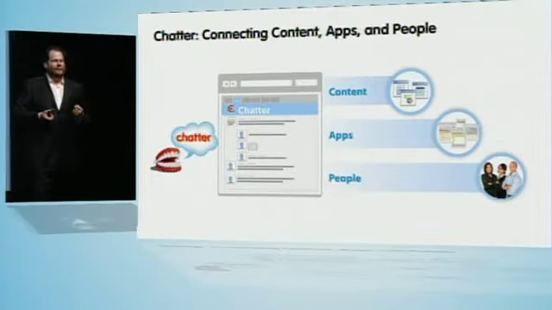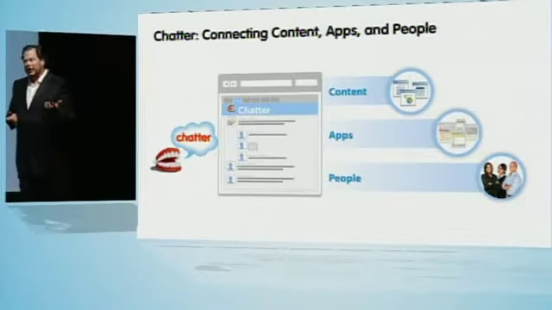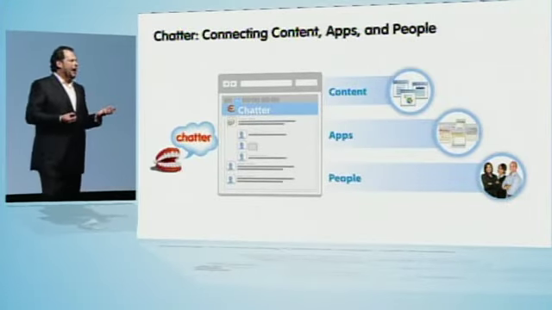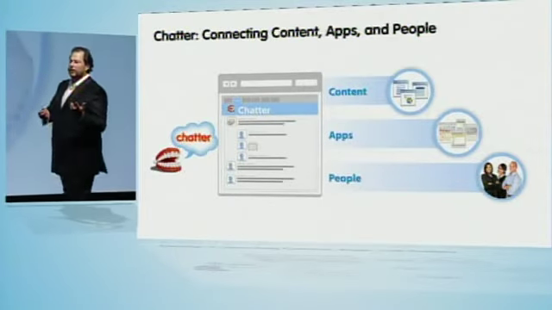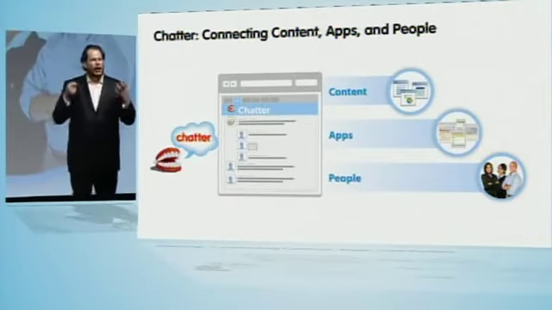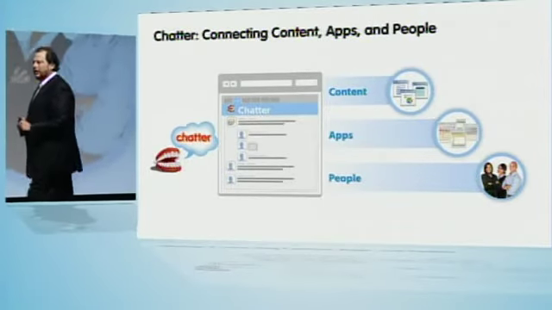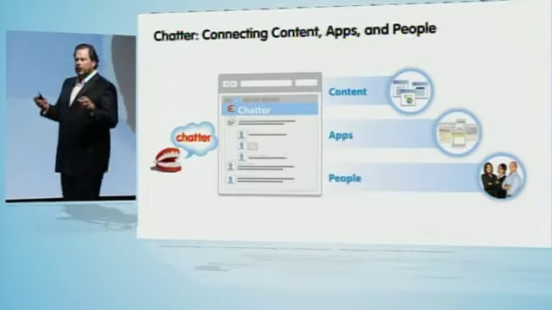And it's not going to be just great for your sales team, which I'm sure it's going to light your sales teams on fire. It's not going to be just great for your service team. We really believe this is an enterprise app, an enterprise-wide app, and we're going to do everything necessary to write the agreements with your companies so that you can make this enterprise-wide. And we are deeply committed to that.